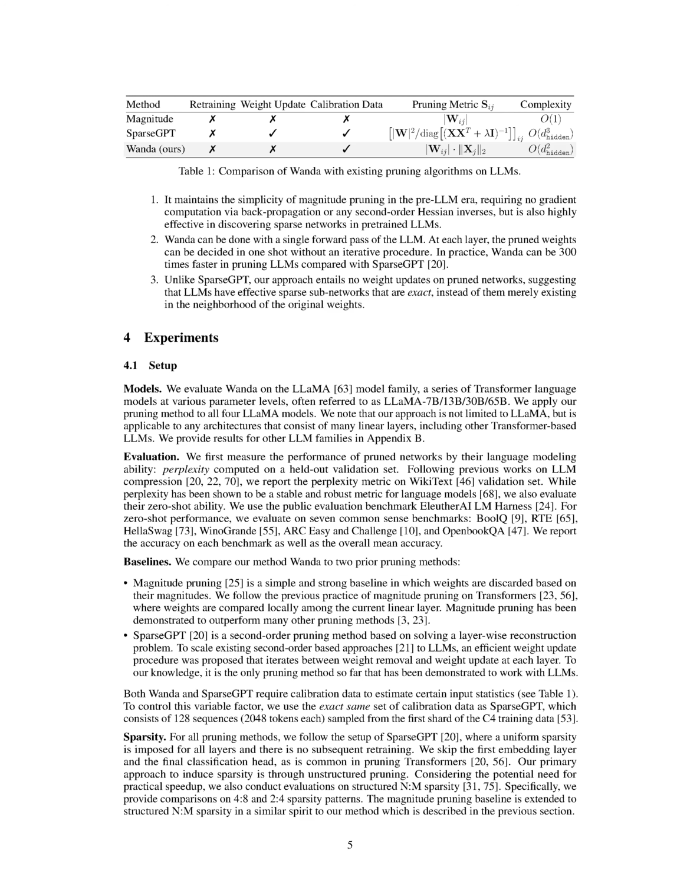1. It is simple, like the magnitude pruning methods of the past, and does not require gradient computation or Hessian inverses, yet it's highly effective for pruning pre-trained LLMs. 2. It can be executed with a single forward pass of the LLM and does not require iterative procedures. In fact, it is 300 times faster than SparseGPT in practice. 3. Unlike SparseGPT, Wanda doesn't need weight updates after pruning, suggesting that LLMs have precise, sparse subnetworks rather than vague ones in the vicinity of the original weights.